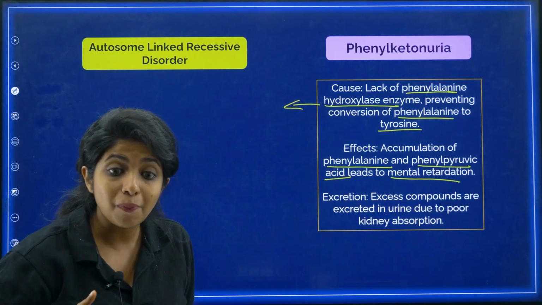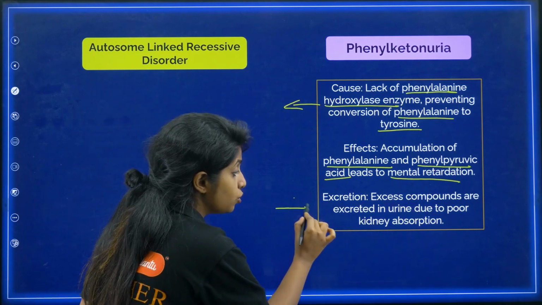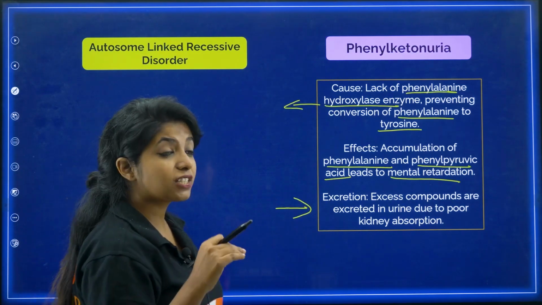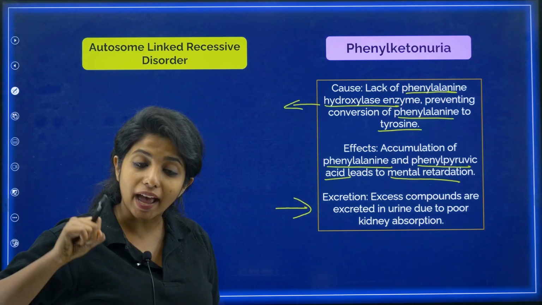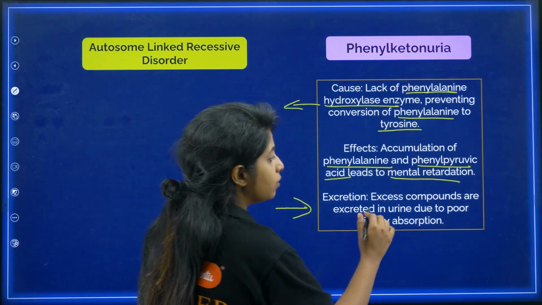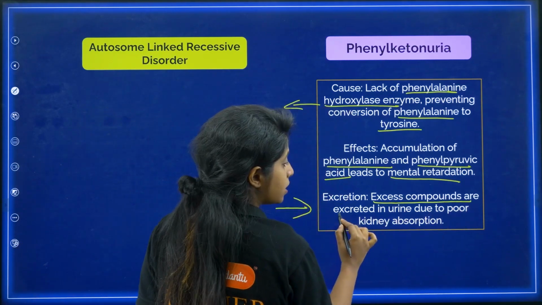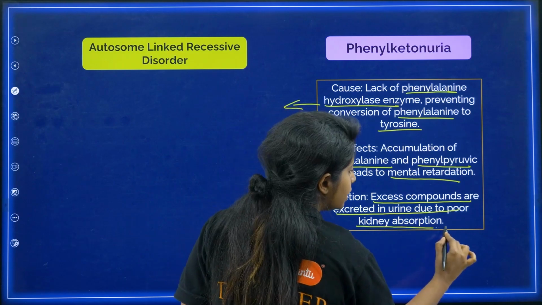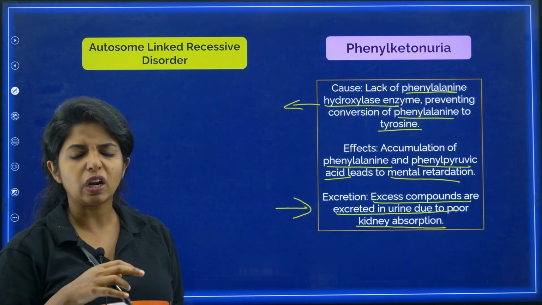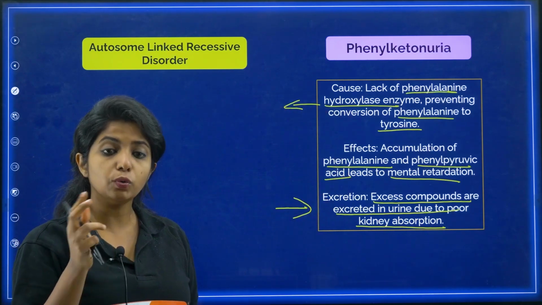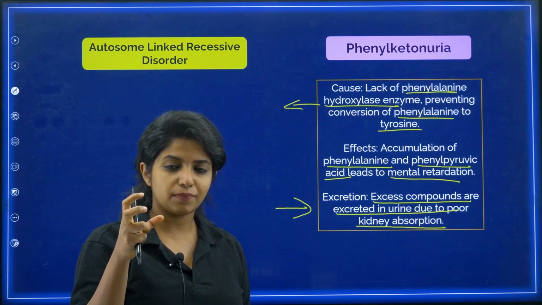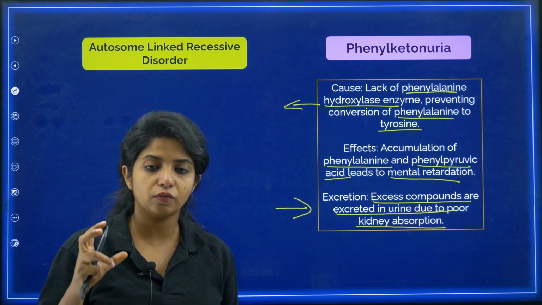Now there is one very important symptom which you have to learn: excretion. The people who have phenylketonuria have excess compounds secreted in urine due to poor kidney absorption. So the urine will be too yellow in color, because there are certain acetones, phenylacetones, that will be found there.